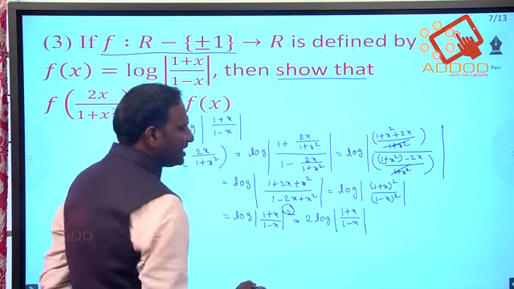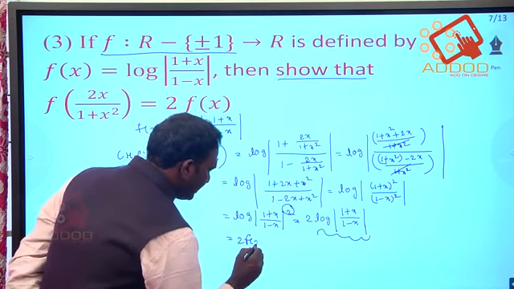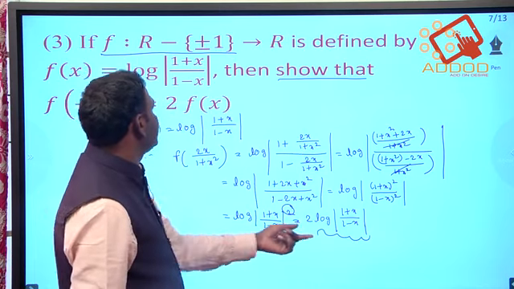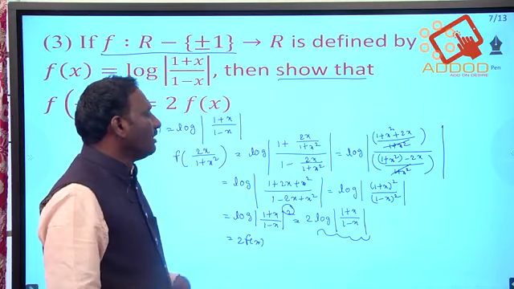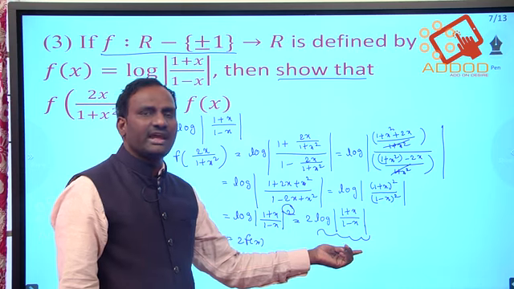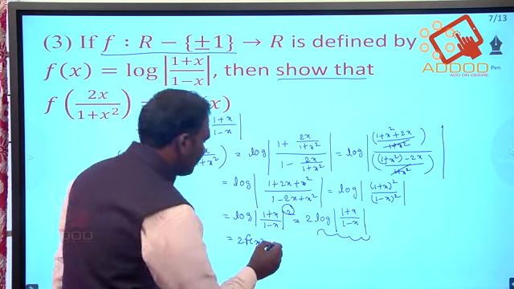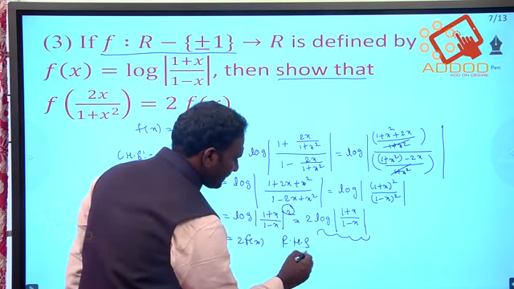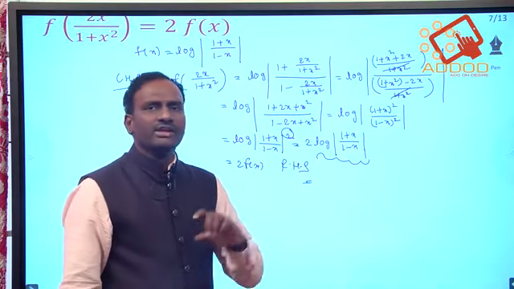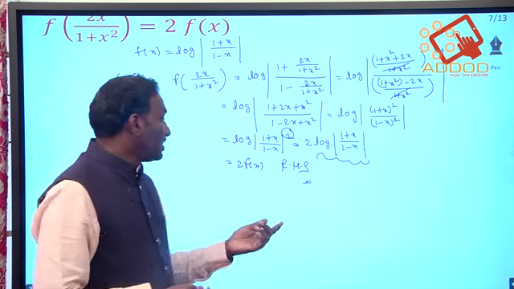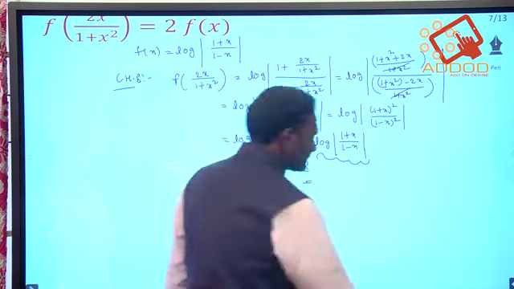By the given condition, this function is replaced with f of x, because the question says f of x is defined by f of x is equal to log mod of 1 plus x by 1 minus x. So by the given condition I can replace this with f of x. Therefore the answer is 2 times f of x. This is my RHS. Clear? In this question he is asking the value of f of 2x by 1 plus x square, and asking to show it is 2 times f of x.